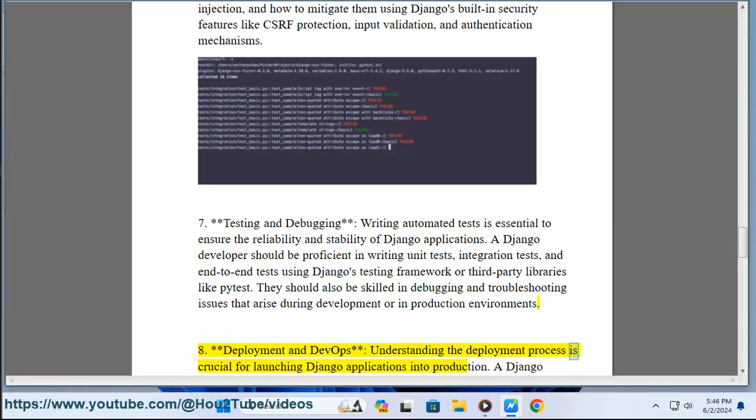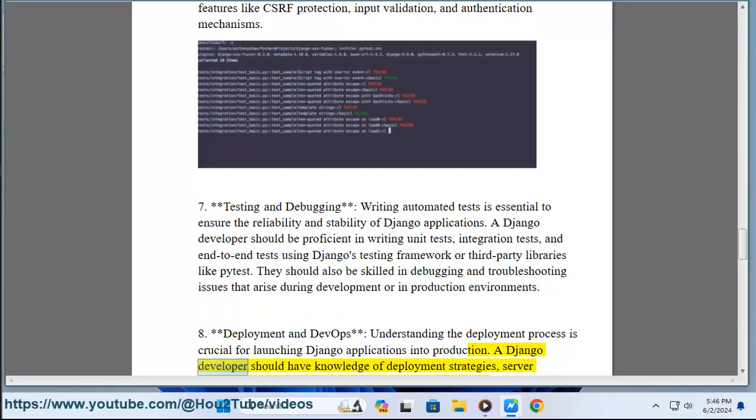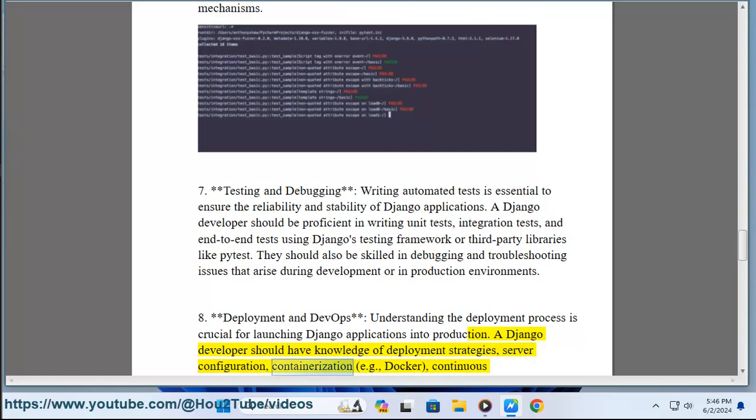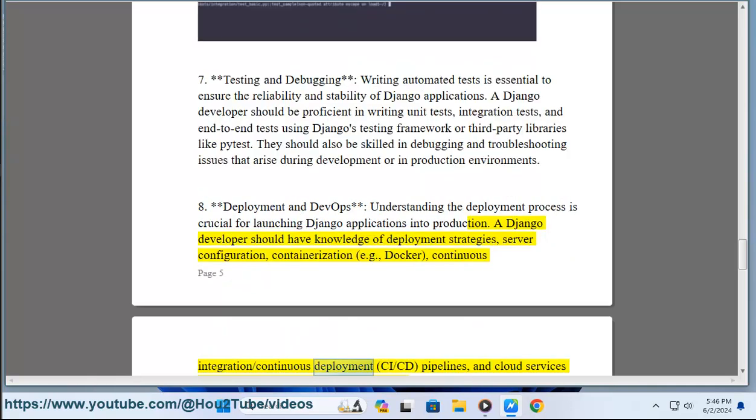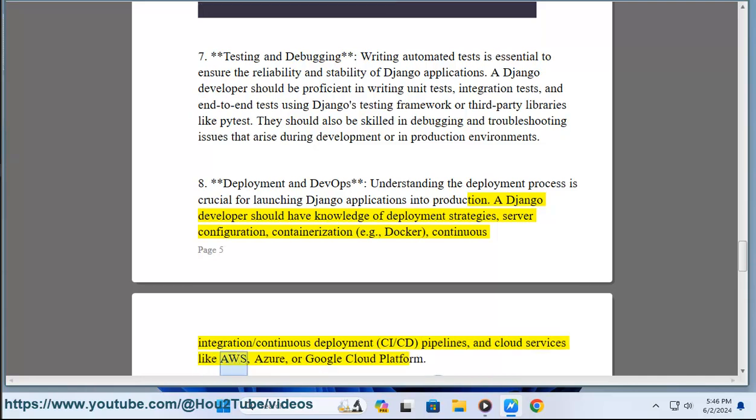8. Deployment and DevOps. Understanding the deployment process is crucial for launching Django applications into production. A Django developer should have knowledge of deployment strategies, server configuration, containerization, for example Docker, continuous integration/continuous deployment, CI/CD, pipelines, and cloud services like AWS, Azure, or Google Cloud Platform.